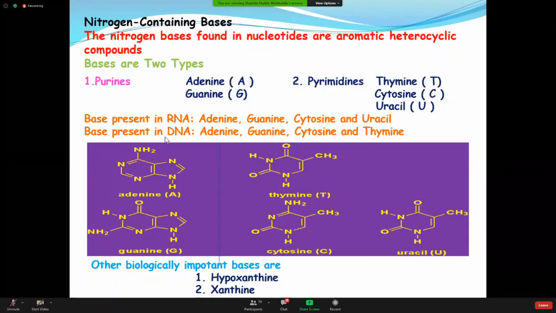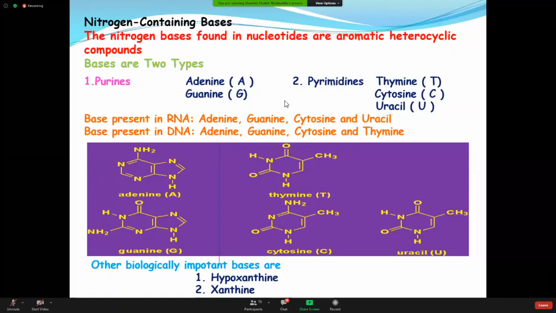But in case of DNA, adenine and guanine are common. Cytosine is common. But instead of uracil, you are getting a base thymine. So this is the difference. In the molecules of RNA, you are getting uracil. In the molecules of DNA, you are getting thymine. The rest of the three are common.